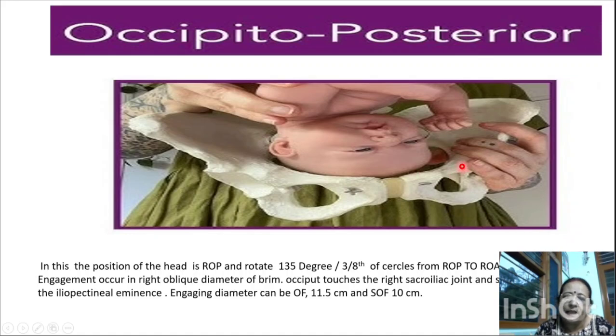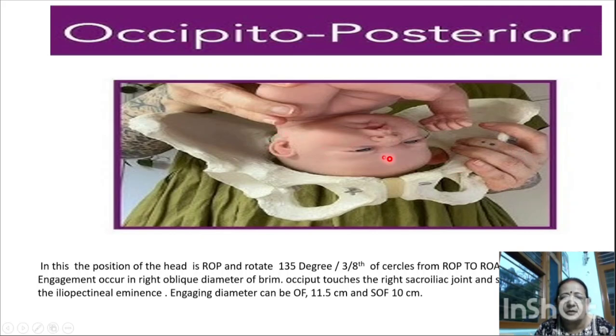This is the nine areas of the pelvis. Firstly, we should know the three diameters of the brim: anterior posterior, transverse diameter and oblique diameter. So in this position, the head is right occipital posterior. Where is your occiput? Right occipital posterior, and it rotates 135 degrees to complete a circle. It will rotate from right occipital posterior to right occipital anterior. The engagement occurs in the right oblique diameter of the brim. This is the right oblique diameter of the brim.